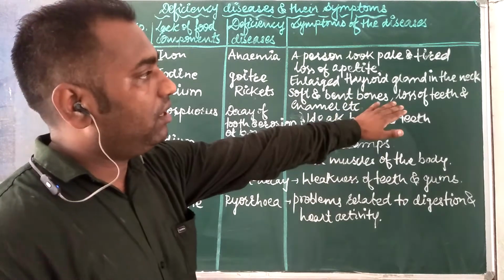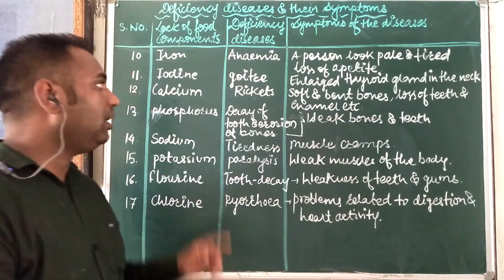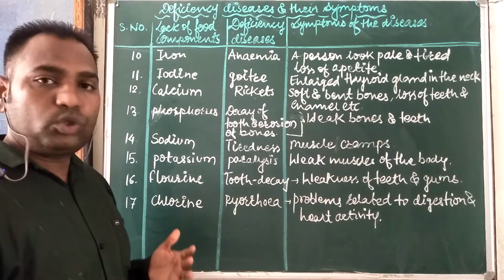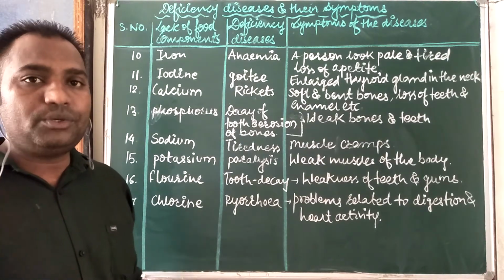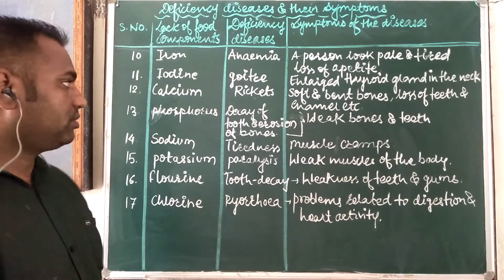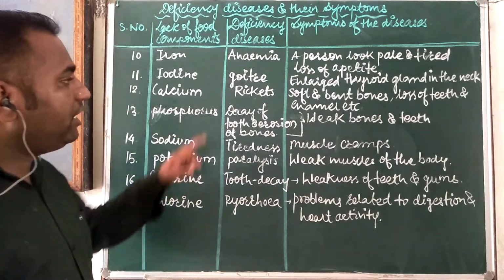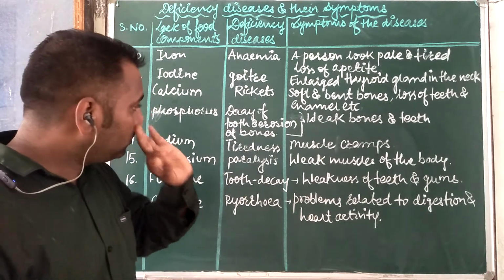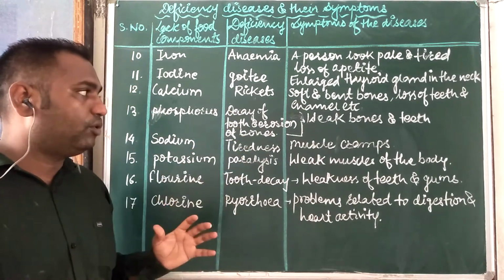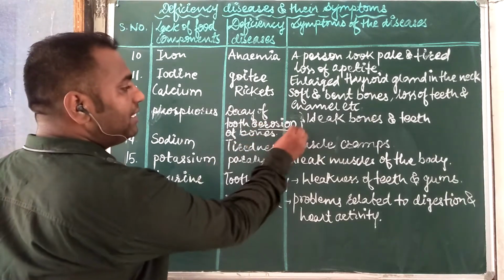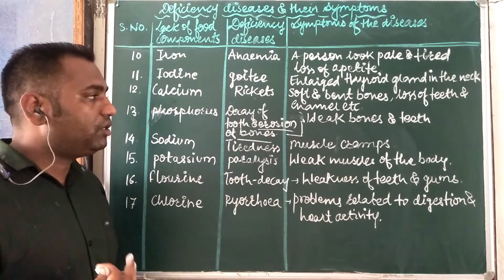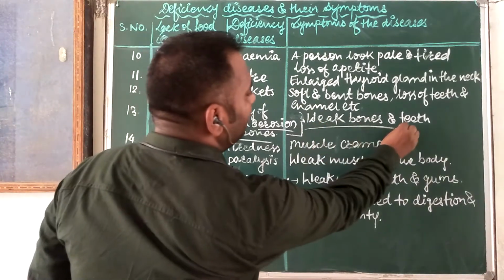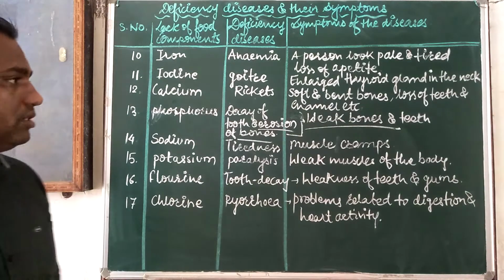So loss of teeth and enamel generally happens only due to the deficiency of calcium. To make bones and teeth strong, we generally use vitamin D, calcium and phosphorus. Next is phosphorus: decay of tooth and erosion of bones. Same problems happen here. Erosion of bones means continuous degradation of bones. Bones continue to get weaker every time. So weak bones and teeth.